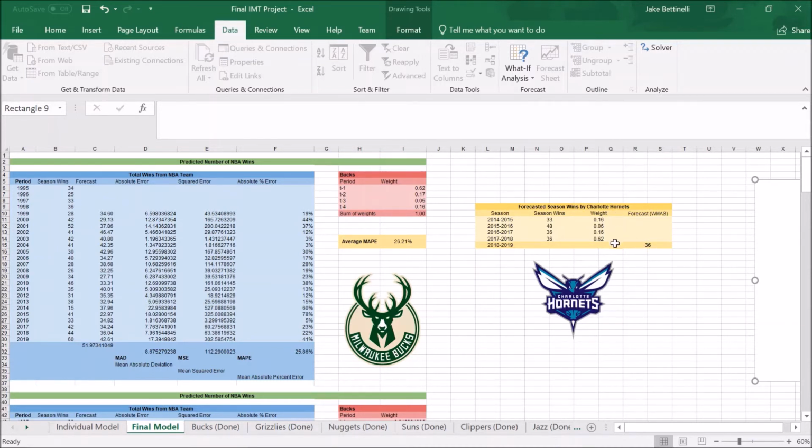Using the same weights as our earlier model predicted, we've shown that the Charlotte Hornets should win 36 games in the 2020 NBA season.